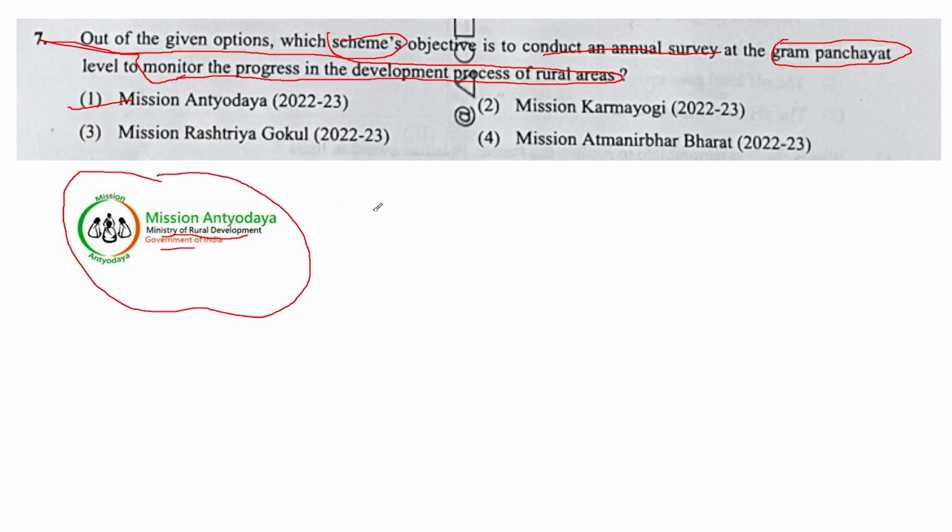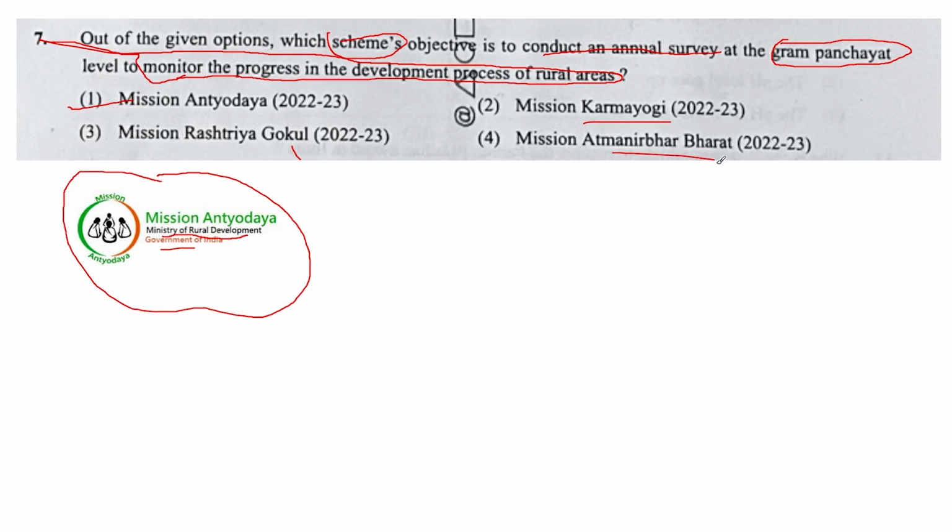So for appearing in the CUET general test, you have to check the schemes of the Government of India. What are the different central sector schemes the government has launched for the welfare of the people? You have to know these schemes, and there are also different schemes: Mission Karma Yogi, Mission Rashtriya Gokul, Mission Atmanirbhar Bharat. Rashtriya Gokul is for preserving cattle and uplifting the dairy industry. Mission Karma Yogi is for public servants working under the Government of India.